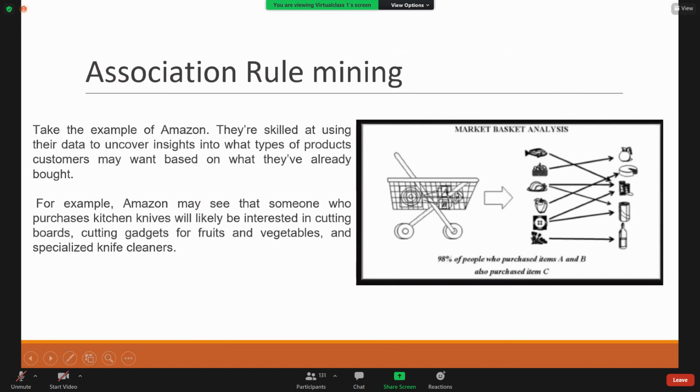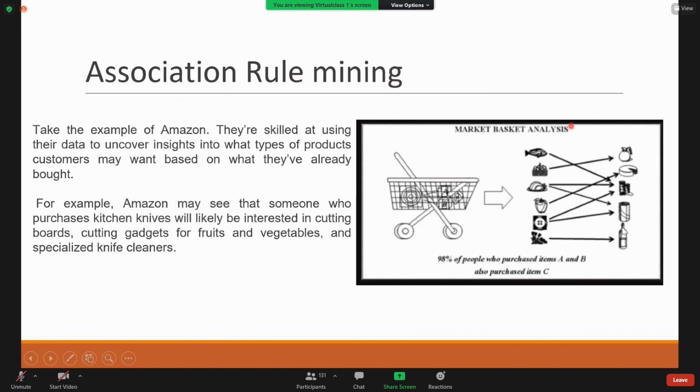See this. This is association rule mining, which is an important data mining task. In this image, you can see market basket analysis. You can see the shopping basket. It consists of certain items.